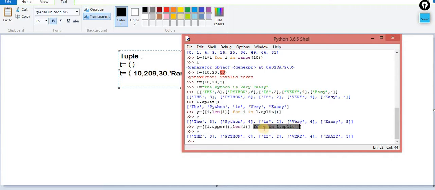After doing the iteration, it returns I, and I am assigning the list inside list. And what inside the list am I doing? I am converting this I into upper. I know the method that is available, I dot upper, and len will calculate the length of every word.